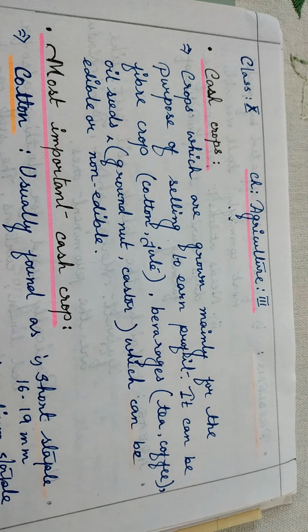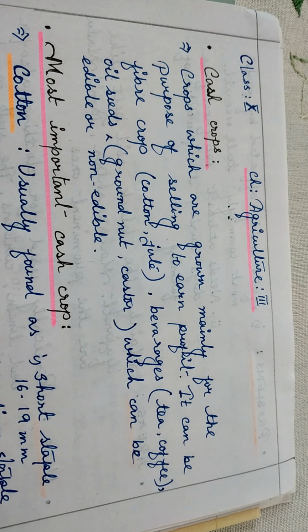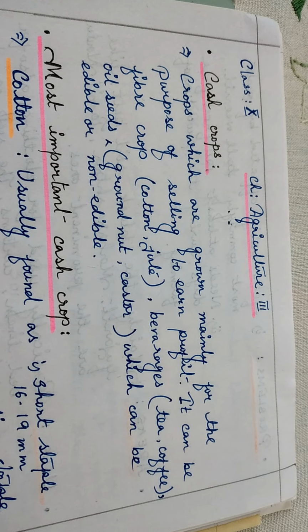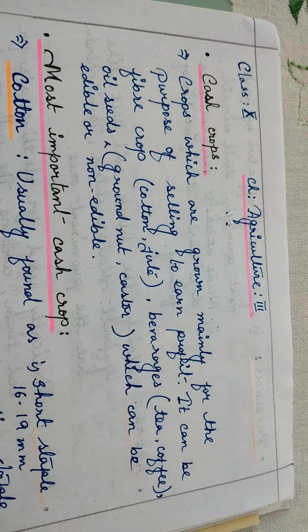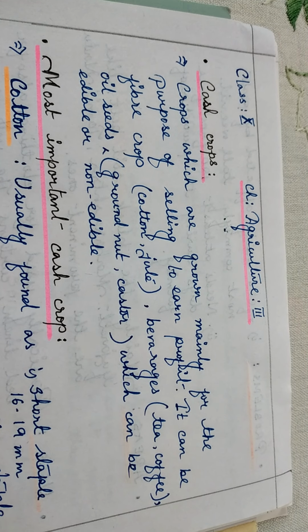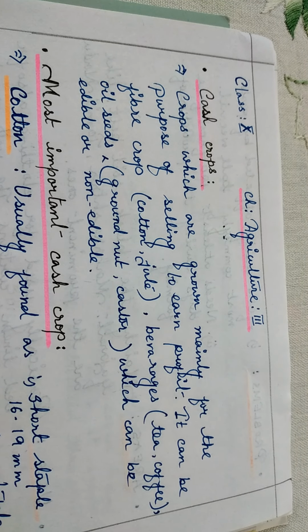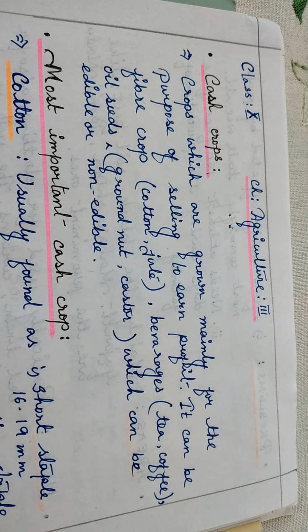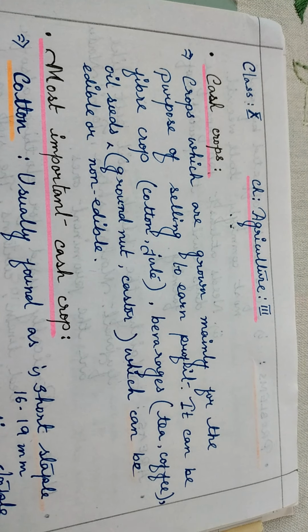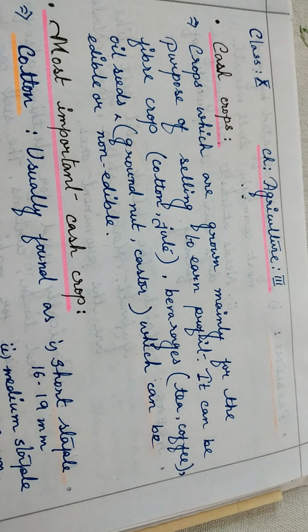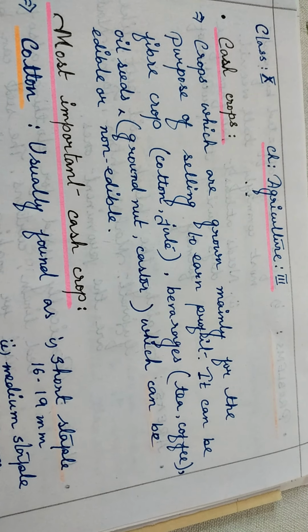There is a slight difference between a cash crop and a food crop. In the case of food crops, the farmers are mainly growing the crops to fulfill the necessity of their family and the excess part is sold. But in the case of cash crops, the farmers are mainly producing to sell them in the market and to make money or to earn profit.